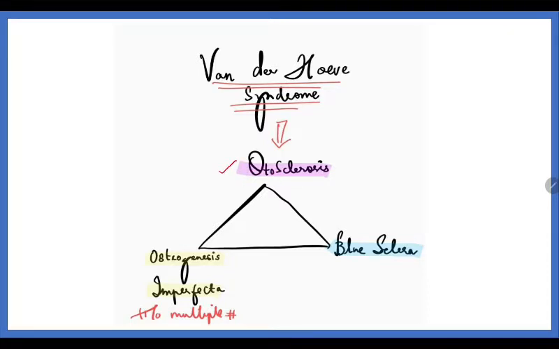Next, coming to one important syndrome called Van der Hoeve syndrome, which has a component of otosclerosis as a triad. One is osteogenesis imperfecta, where the person will present with multiple fractures. On examination, the person can also have some hearing loss, that is otosclerosis, and the person will have blue sclera. This is the triad of Van der Hoeve syndrome.